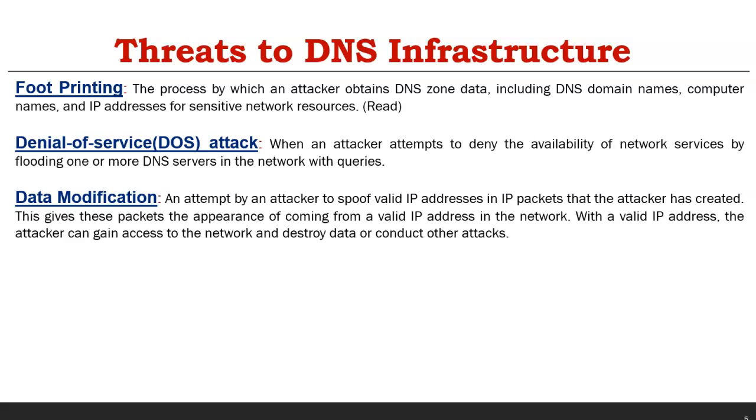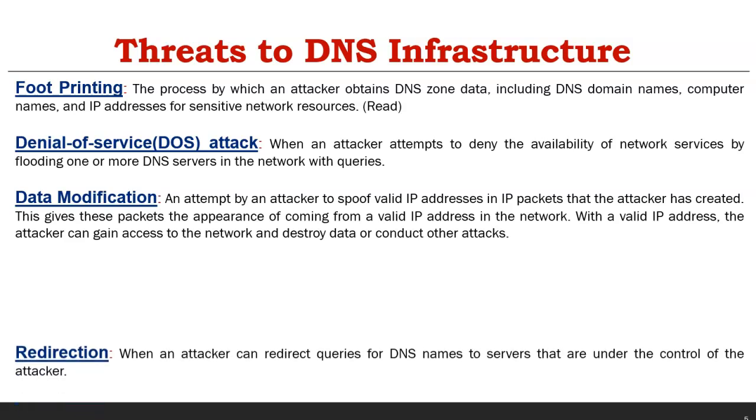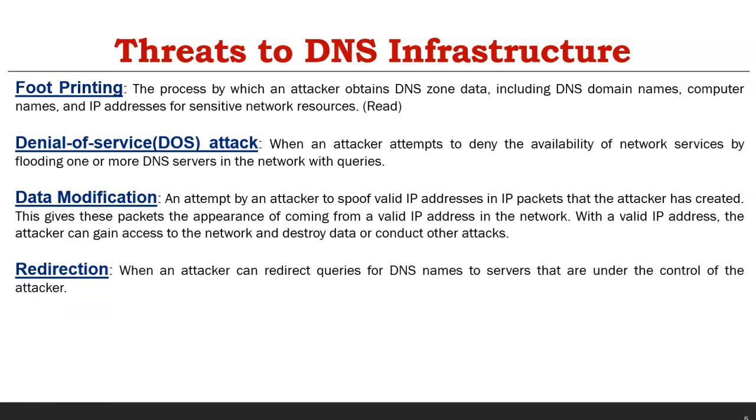Just remember a few things. We'll discuss again in brief. And then redirection happens, which is a data modification we have seen. Redirection happens to the wrong DNS, because an attacker can redirect queries for DNS names to a server under the control of the attacker. So when I am able to send the query to the TLD server and I attack the TLD server, then I can respond back with the IP address as I want.